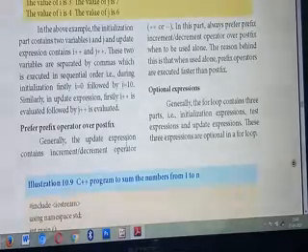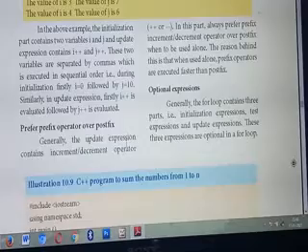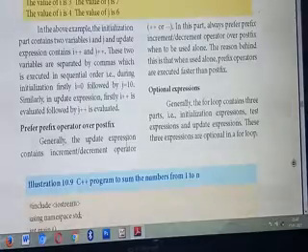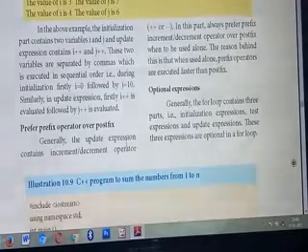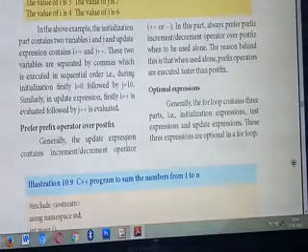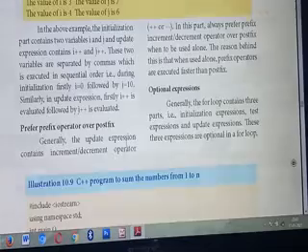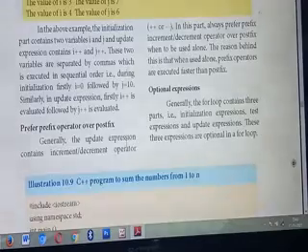So understood the difference between prefix and postfix? Prefix means the symbols used before the variable. Postfix means the symbols used after the variable. But we will always prefer prefix. Two kinds of operators are there: the increment operator as well as the decrement operator. What do you mean by increment operator? Plus plus is an increment operator. Minus minus is a decrement operator. Plus plus means the current value of a particular variable is incremented by 1. Minus minus means the current value of the variable is decremented by 1.